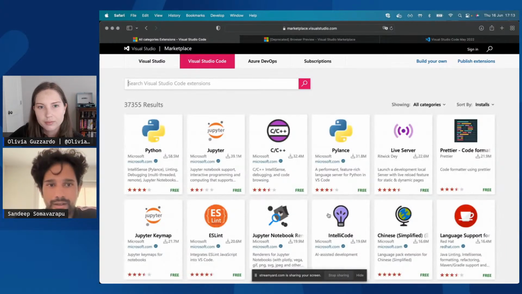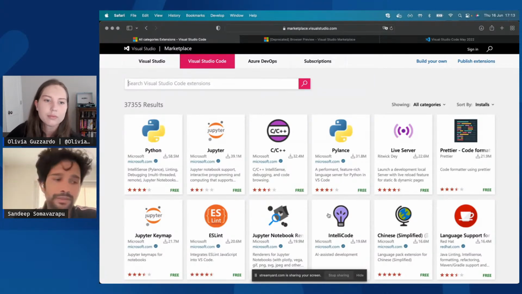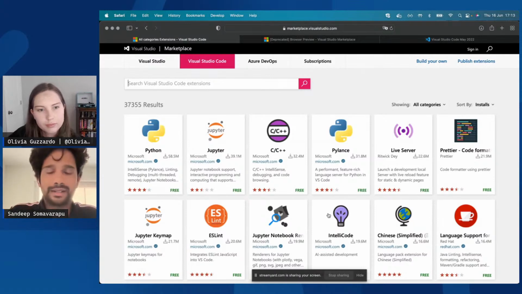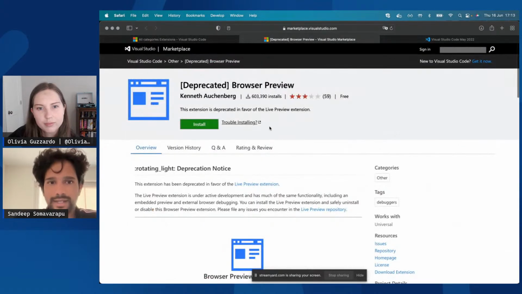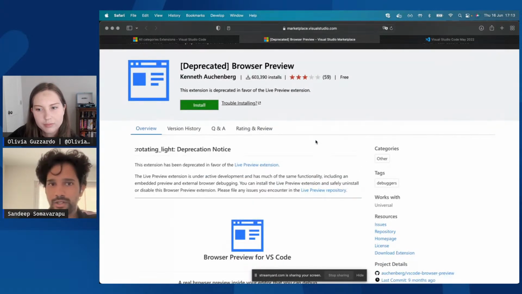Most of these extensions are very helpful, and sometimes some of the extensions have been there for a while and not being updated, mainly because extension authors might not have the time to update, or probably there is a better extension available in the marketplace, or sometimes VS Code thinks this is a cool feature, let's build it into VS Code, right? So one such extension is browser preview. It's a very useful extension, but somehow this was not being maintained for a year or so. So the extension author himself would like to deprecate this extension, right?